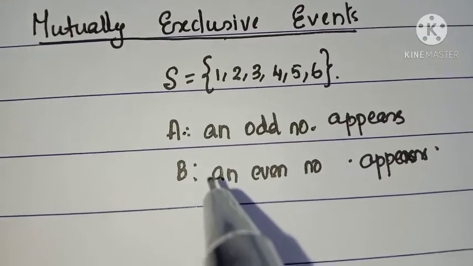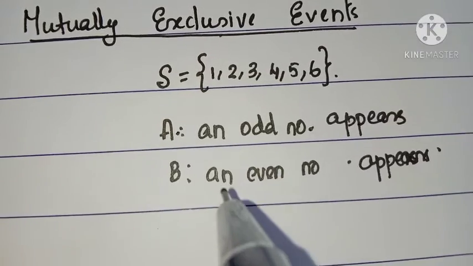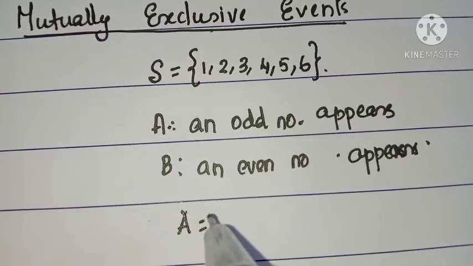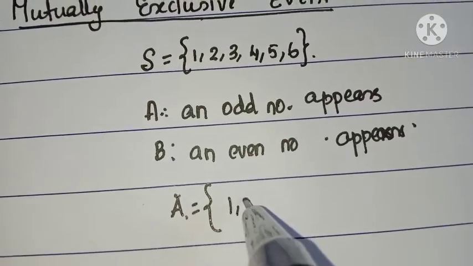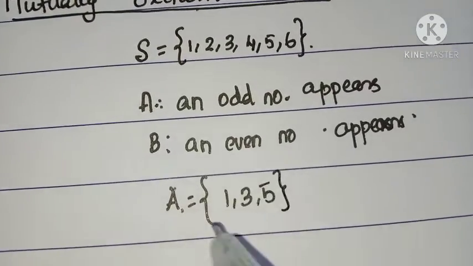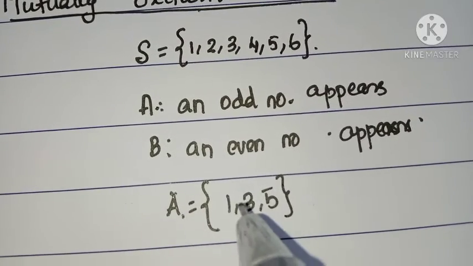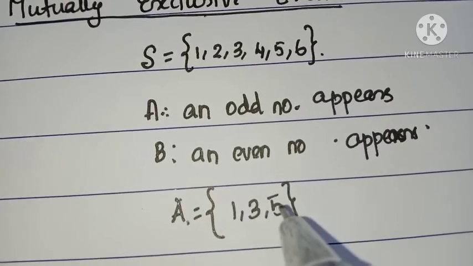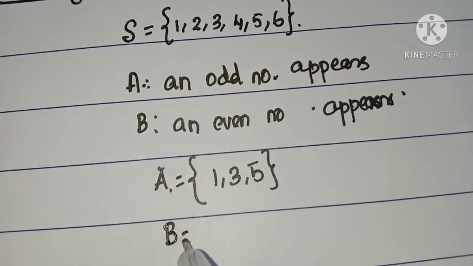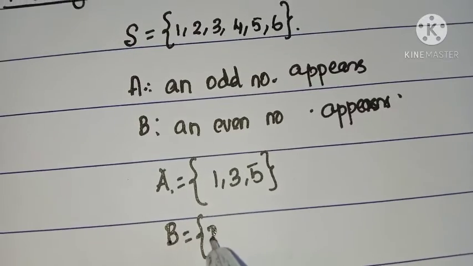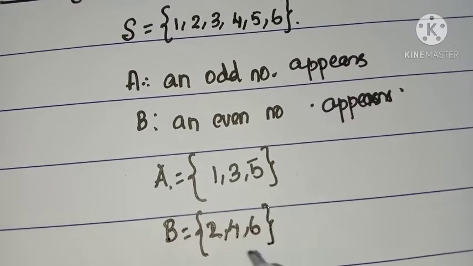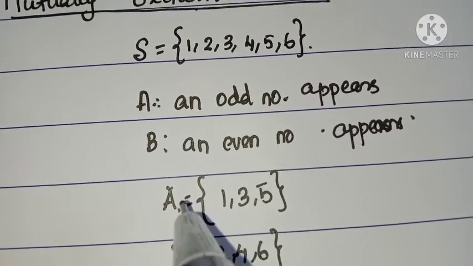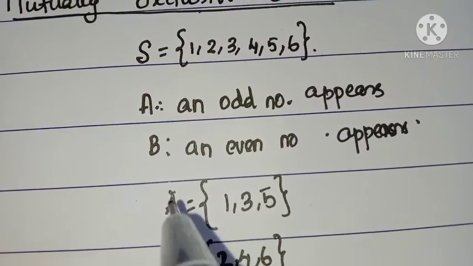That means they do not occur simultaneously, because A, an odd number appears, has sample space 1, 3, 5. If A happened, that means only odd numbers appear, then there is no chance of getting even numbers. If B occurs, B means 2, 4, 6, then there is no chance of getting the numbers 1, 3, 5. That means there is no chance of the event A occurring.